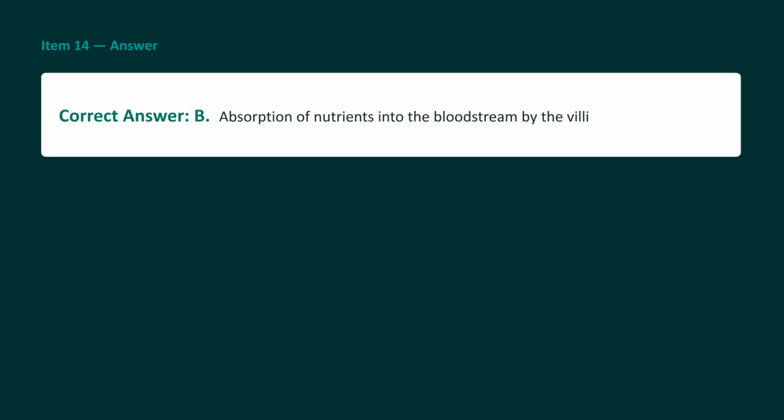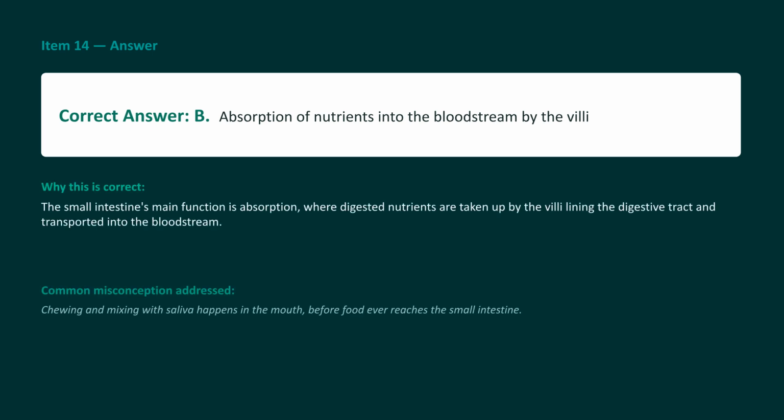The correct answer is B. Absorption of nutrients into the bloodstream by the villi. This is the primary function of the small intestine following digestion in the stomach. Once food enters the small intestine, the primary mission changes to absorbing broken down nutrients through the tiny, microscopic villi lining the walls. Choice C is incorrect because chewing and saliva production are the very first steps that happen up in the mouth, long before food ever travels down to the intestines.